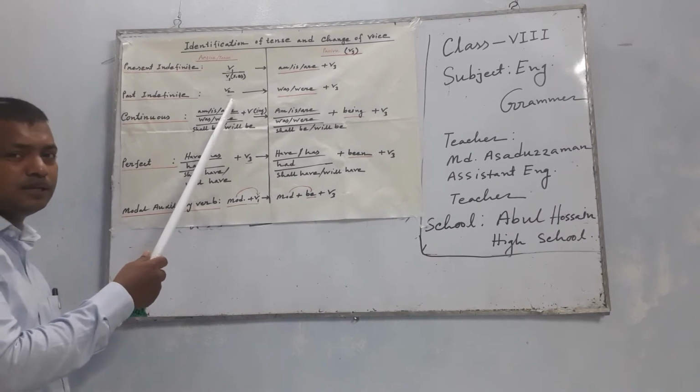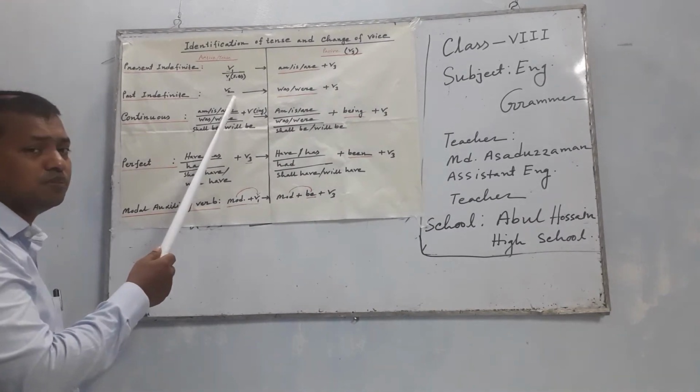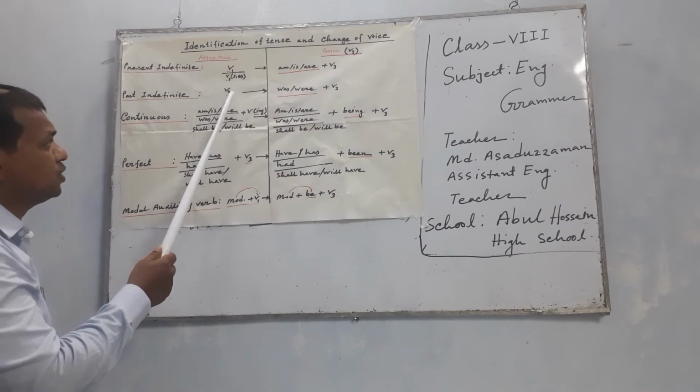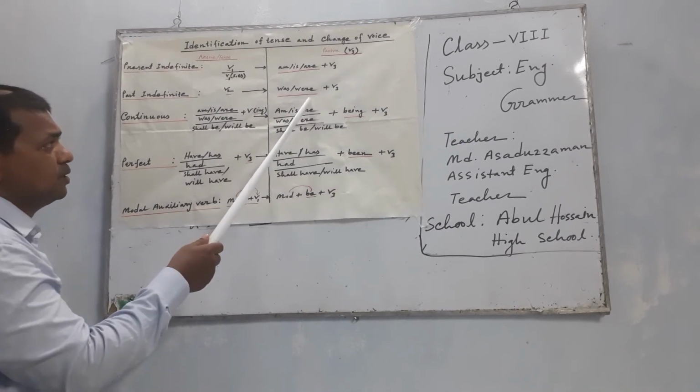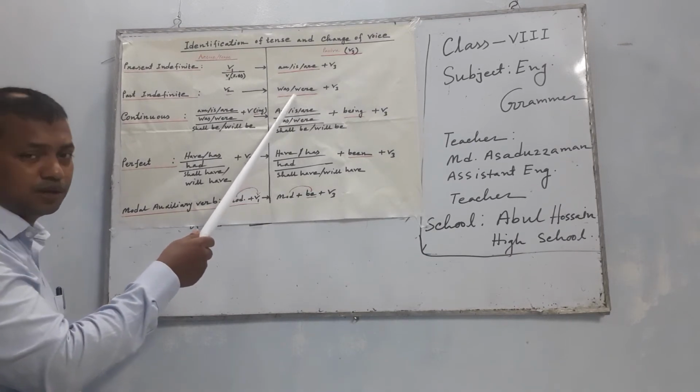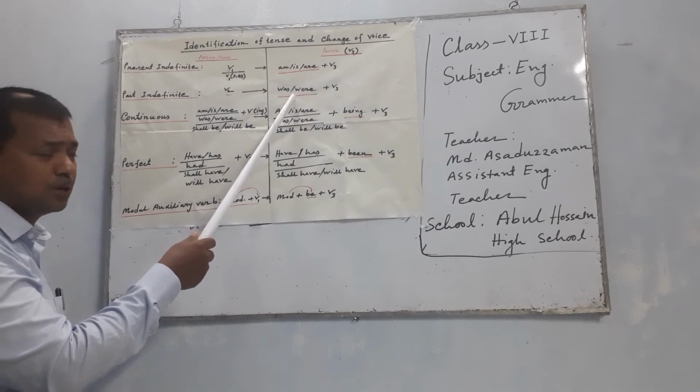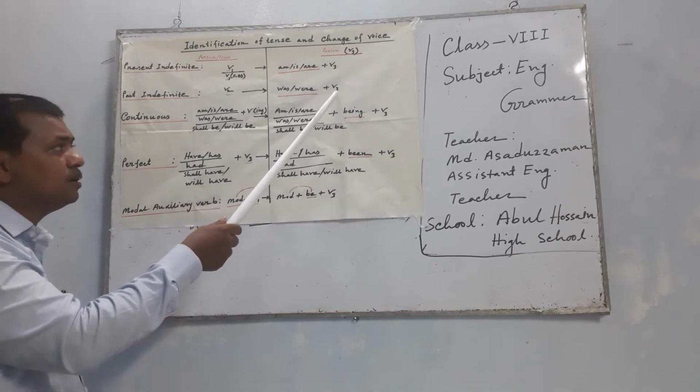How can you identify this? This is verb past form. Past form has a second figure. The technique is was, were. You have to use was, were, and after this, in the same way, verb third form.